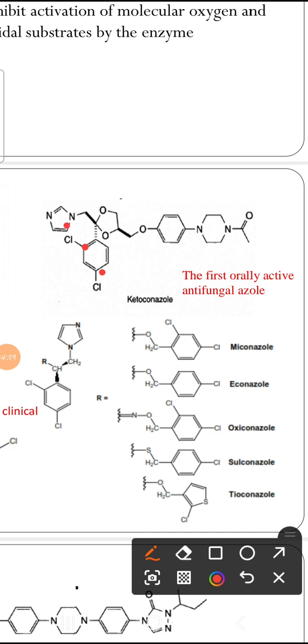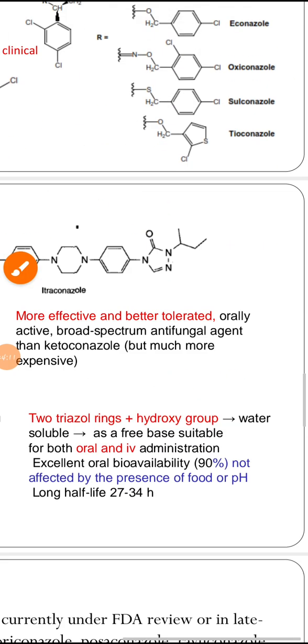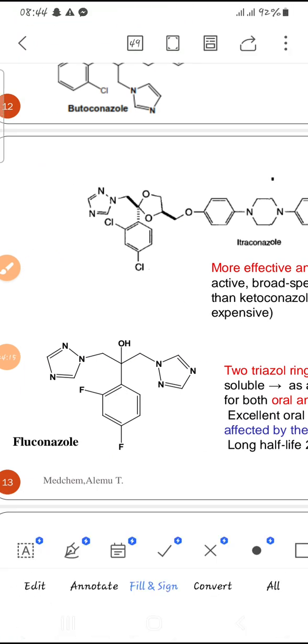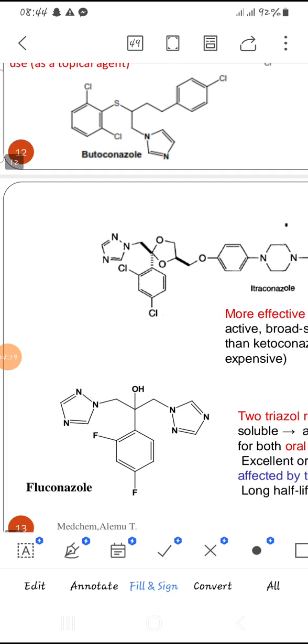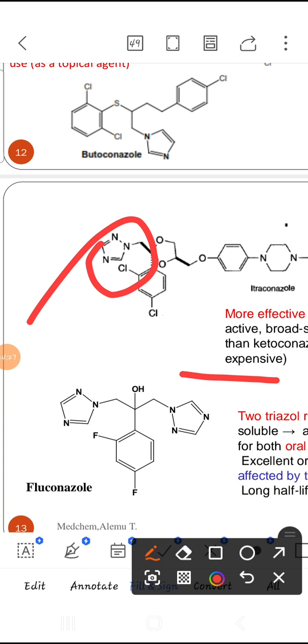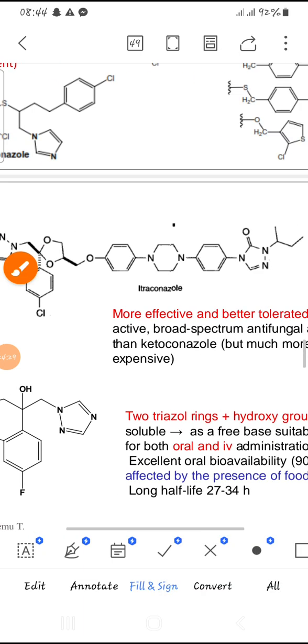But itraconazole has a triazole ring. Therefore, triazoles are more potent than imidazoles. Here it has a triazole ring, therefore it is more potent than ketoconazole. That is a very important point.